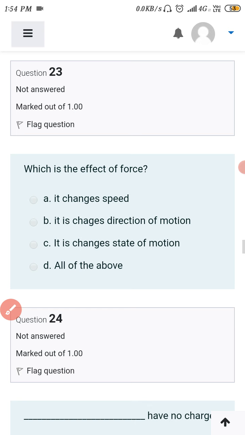Next, which is the effect of force? It changes the speed, it's correct. It changes the direction of motion, it's also correct. It changes the state of motion, it is also correct. And all of the above is correct, so the D option is correct for this.